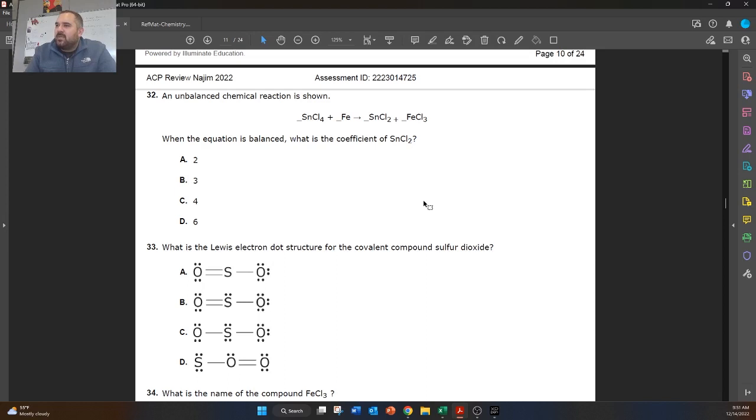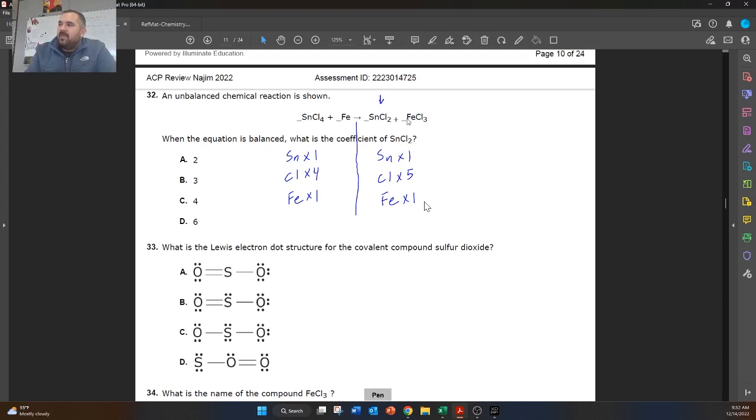An unbalanced chemical reaction is shown. When the equation is balanced, what is the coefficient for SnCl2? So we're trying to answer for this one. So to do this, first we're going to split it in half, and then we're going to write out everything that we got. So we have Sn times 1, Cl times 4, and then Fe times 1. And then here we got Sn times 1, Cl times 2, Fe times 1. And then here we have 3 more Cl's, so we're going to add them to this one right here. So we have a total of 5 chlorines. So first thing I'm going to do is I'm going to multiply this one by 2.